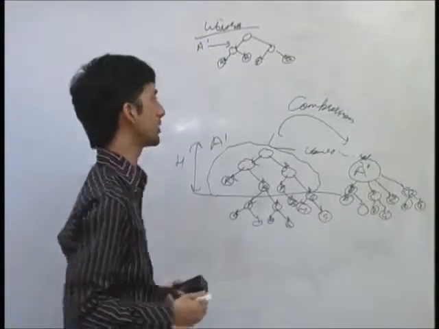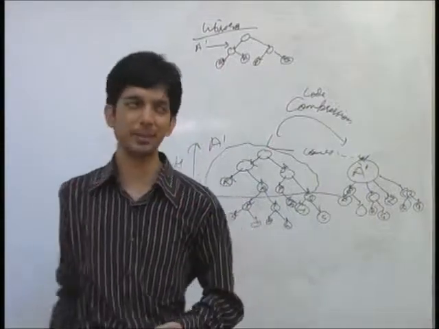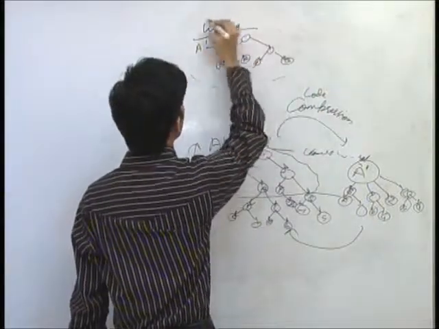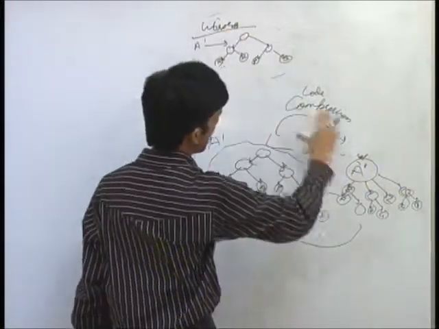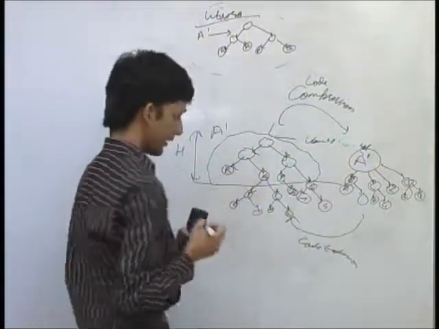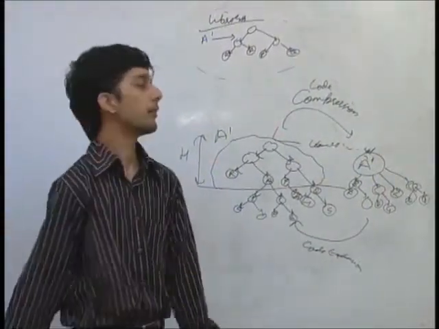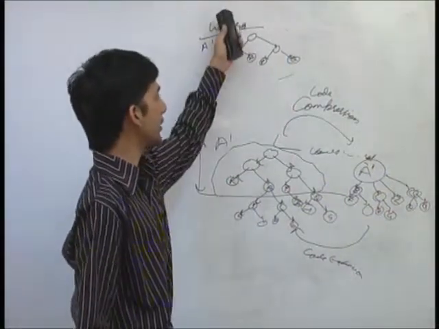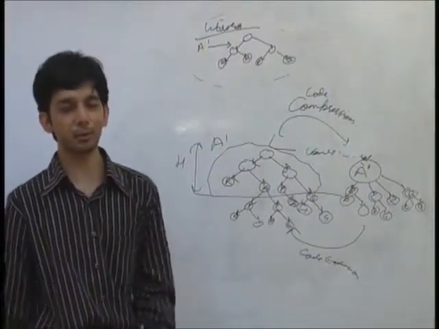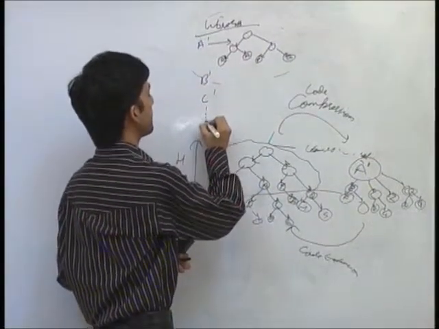It's known as code compression. Whenever I need to get my full program, I have to move from here to here using this library, where A dash will be replaced by this node, and this is known as code expansion. So there is code compression and there is code expansion. Based on that, I always develop a library. This is only the contribution of one program. Like this, I have multiple programs that I'll try to contract.